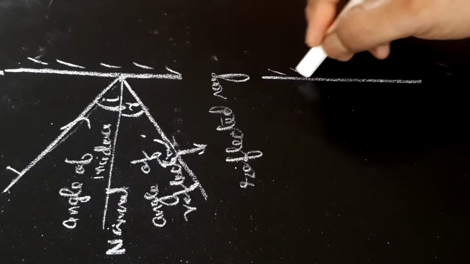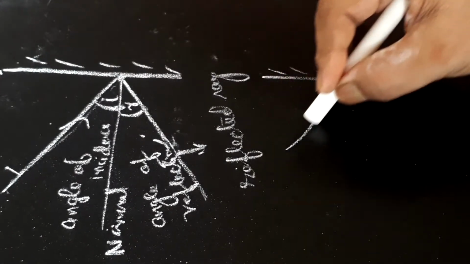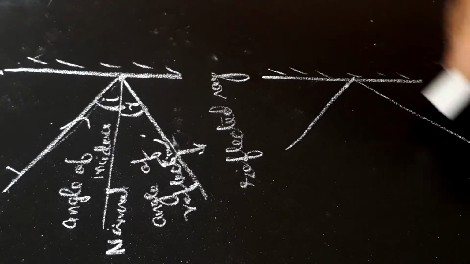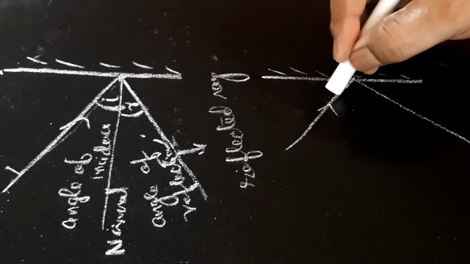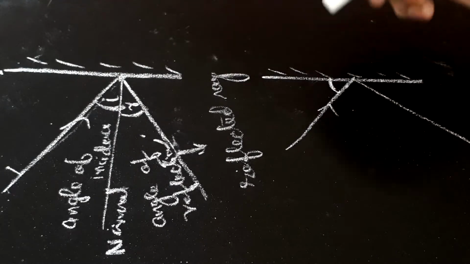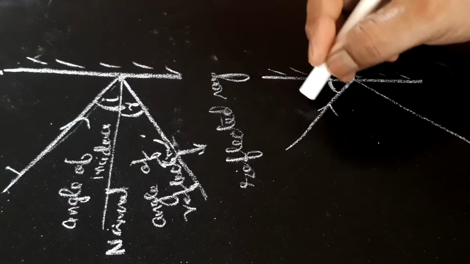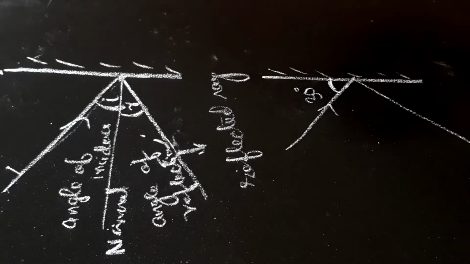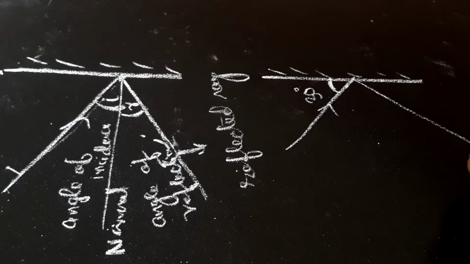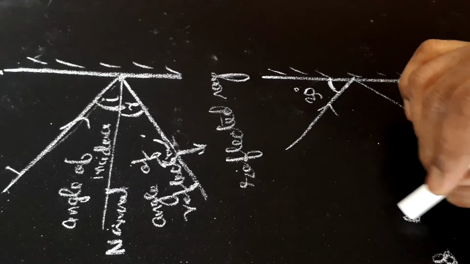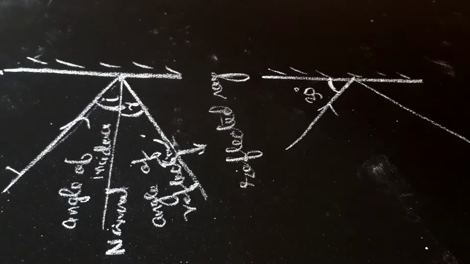Now sometimes a question is asked, if the angle between incident ray and the surface of reflection is 30 degree, then find angle of reflection.